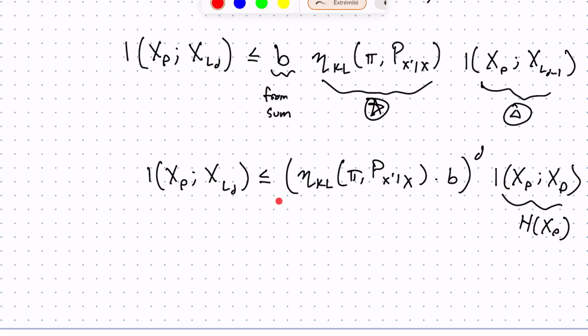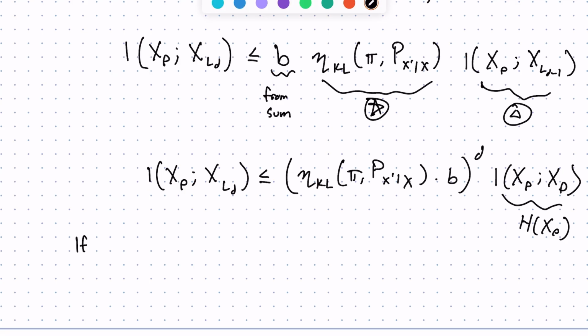So if we look at this thing, as d approaches infinity, if what's inside is less than 1, then we know our mutual information will be upper bounded by something that approaches 0. Therefore, our mutual information approaches 0. Therefore, the tree will be non-reconstructible.